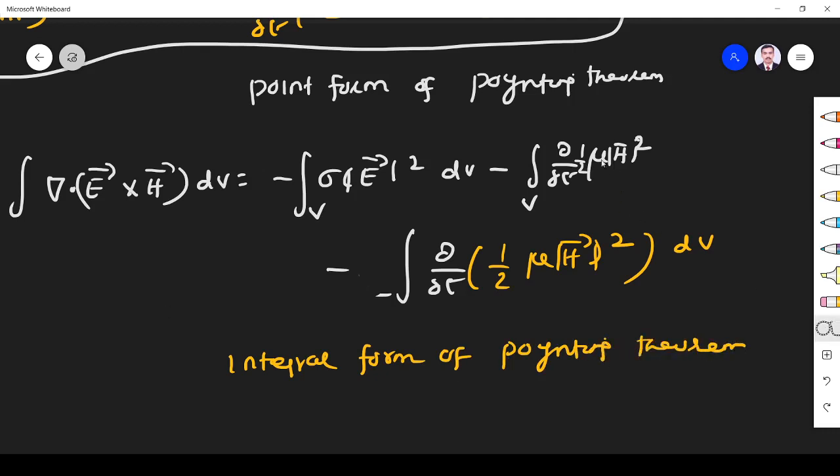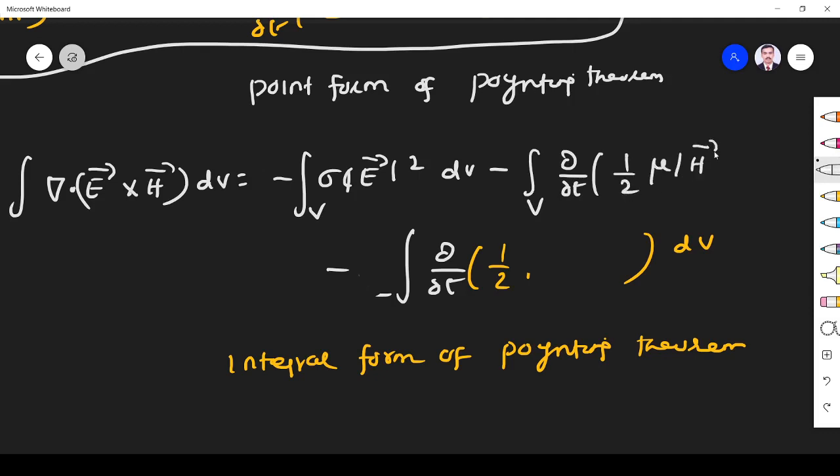I write neatly because we have to deal with so many things. So this is what the integral form of Poynting theorem is.